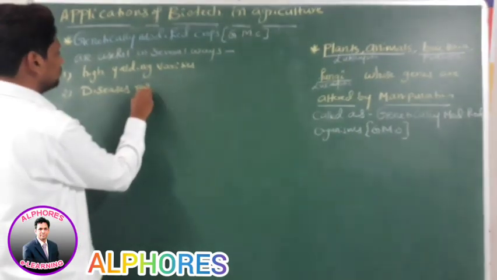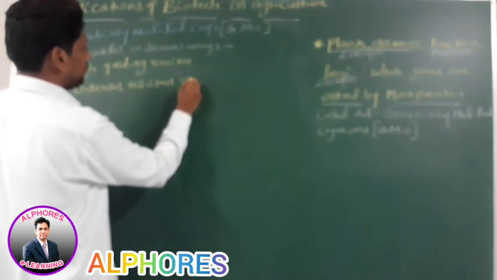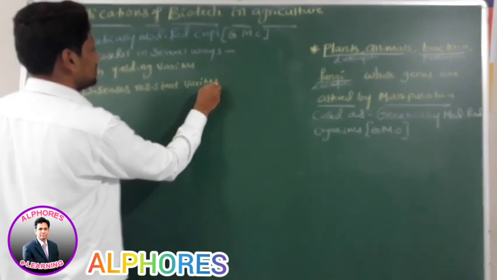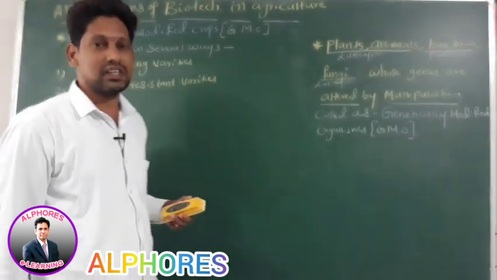Number three, they are resistant to abiotic stress.